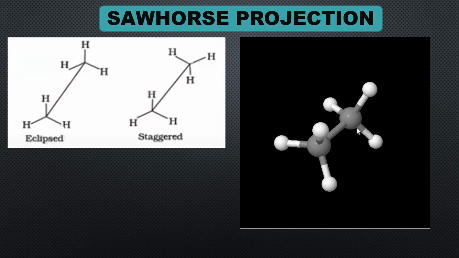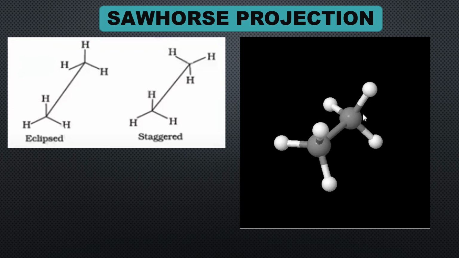Now let us do a complete rotation. Keeping this front carbon rigid, we shall do a complete rotation. So one 360-degree rotation will generate an infinite number of conformations.